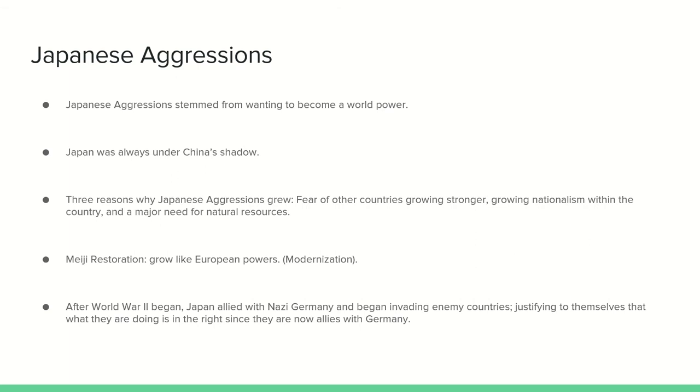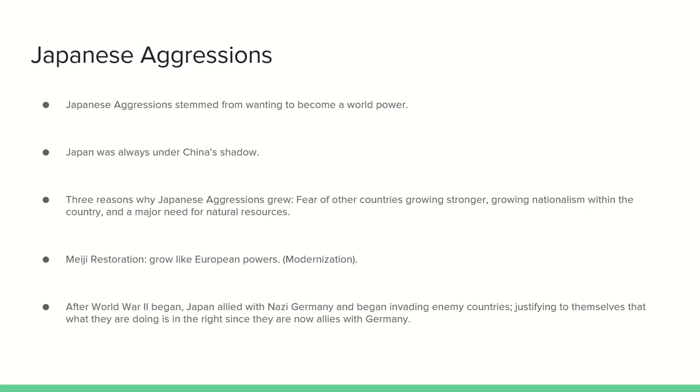Growing nationalism within the country led to more aggressions, and eventually the major need for natural resources. With Japan being an island surrounded by bodies of water, they had a limited amount, which included oil, and that is why they started attacking other countries around them and increased their aggressions.